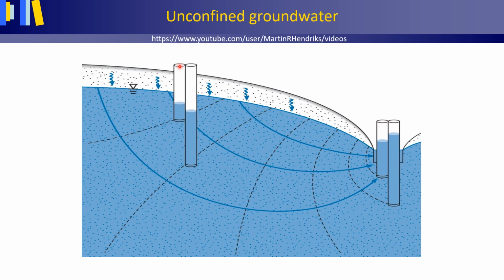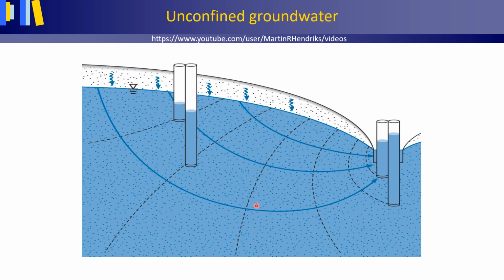If we were to install more piezometers, we could establish these streamlines of the groundwater. Here it's recharging and here it's discharging into the river or canal, as well as the broken lines of equal total energy or hydraulic head.